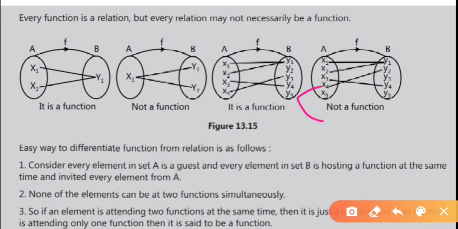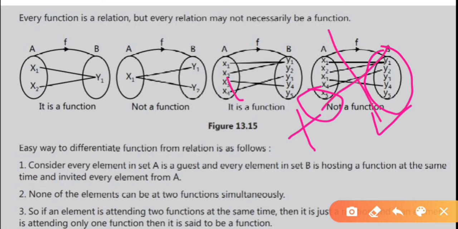x5 doesn't have any image in this set. As per our definition, every element of a domain has to be associated with some element in the codomain. x5 doesn't have any image in the codomain, therefore it is not a function. The earlier one is a function. This one is not a function. Got it?